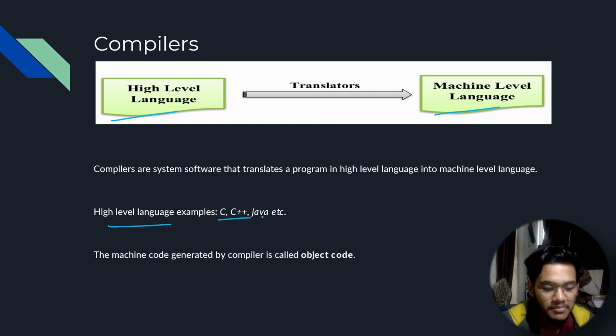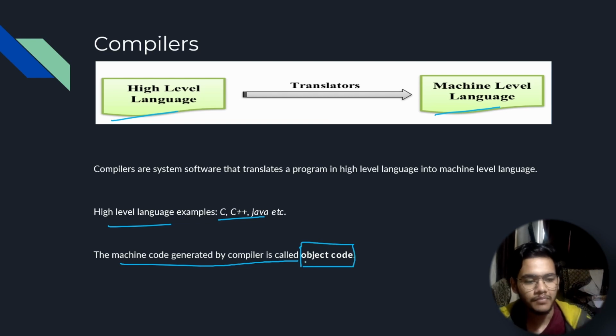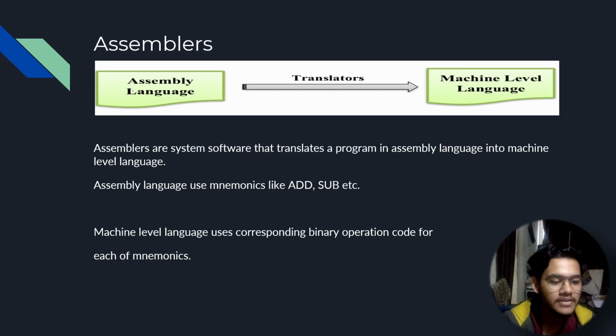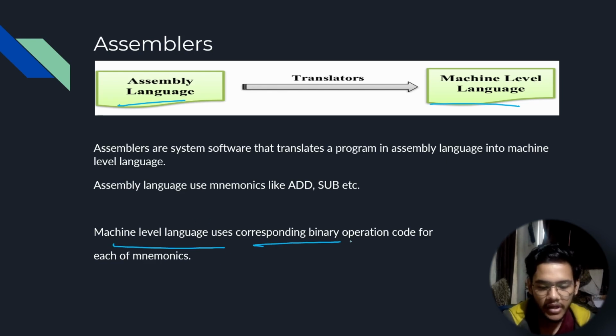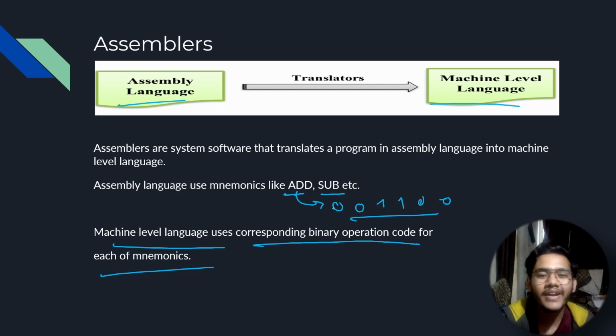Some high level languages include C++ and Java. The machine code generated by a compiler is called object code, right? You already looked at this, so it's just a brief overview. Assemblers are software that convert assembly language into machine level language. It's that simple. Machine level language uses a corresponding binary operation code for each of the mnemonics. This assembly language uses mnemonics like add, subtract. We saw that in that example, right? Like this add can be represented as 001100, or something like this in zeros and ones. It already has that particular code set for it.